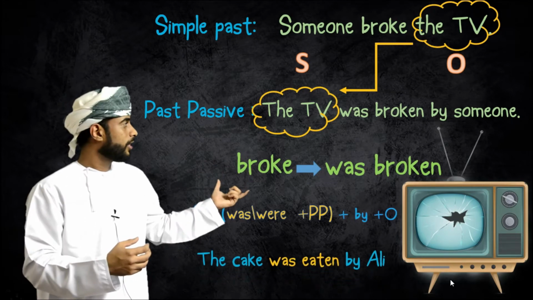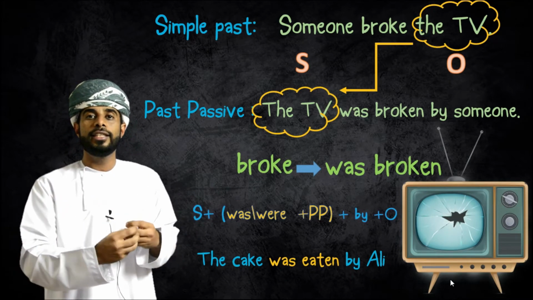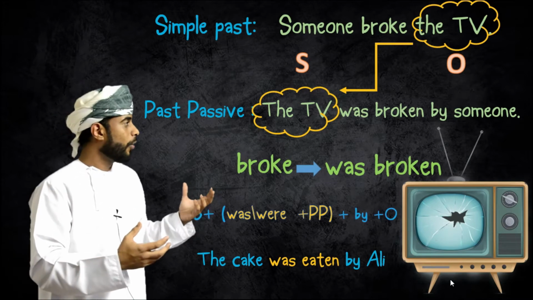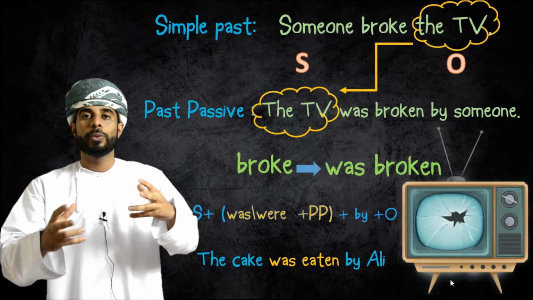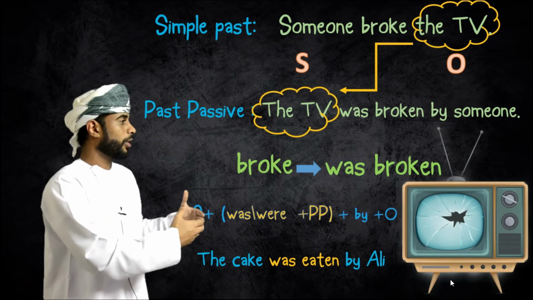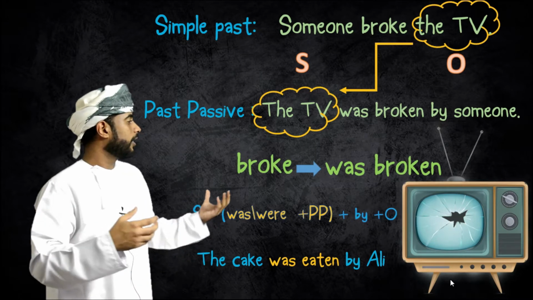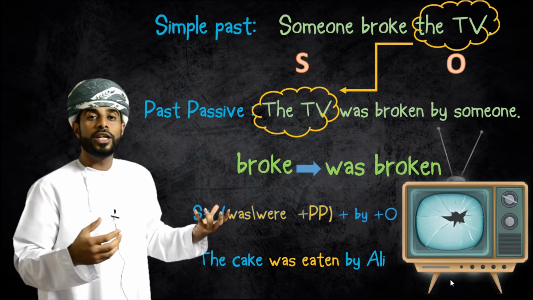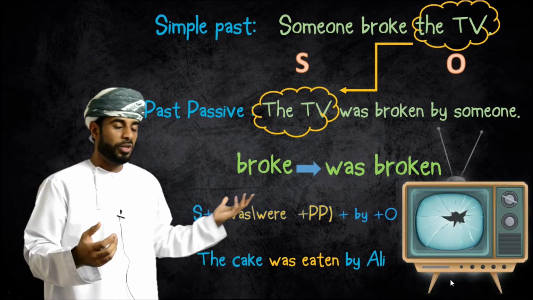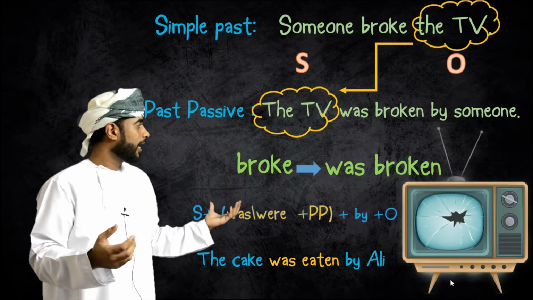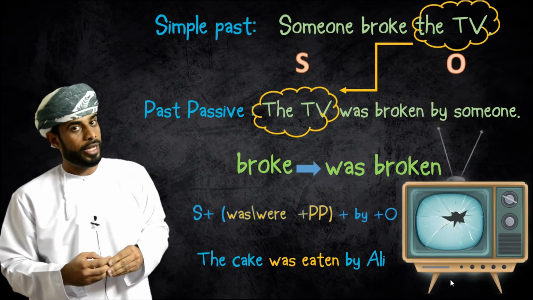And have a look at this example in here. For example, he said, the cake was eaten by Ali. Ali ate the cake. But when we start the sentence with the words the cake, everything changes. I cannot say the cake ate Ali. No, I would say the cake was eaten by Ali.